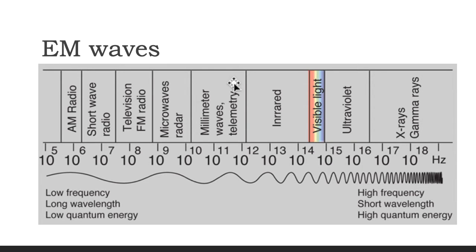Now you can see the range of electromagnetic waves. The low frequency, low quantum energy, long wavelength electromagnetic waves start from radio waves and television, microwaves, and so on. The high energy, high frequency, and short wavelength electromagnetic waves are gamma rays, X-rays, and ultraviolet. Visible light is also an electromagnetic wave type, and it is in the middle of this range.